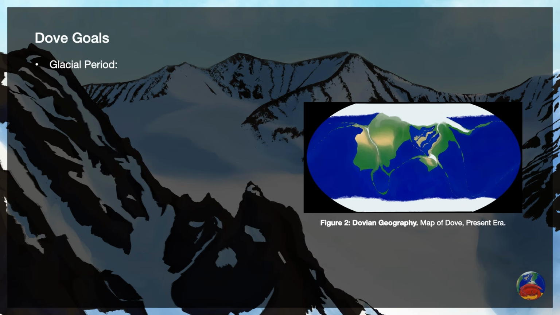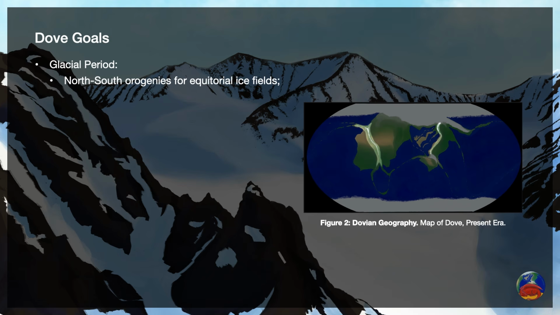I wanted the present era set in a glacial period with tall north-south orogenies that would create equatorial ice fields to break apart biogeographic realms. A Tethys-like sea was non-negotiable because worlds with lower global average temperatures have less evaporation of ocean water, which leads to less precipitation. So a warm sea in the interior can mitigate that potential for aridity.